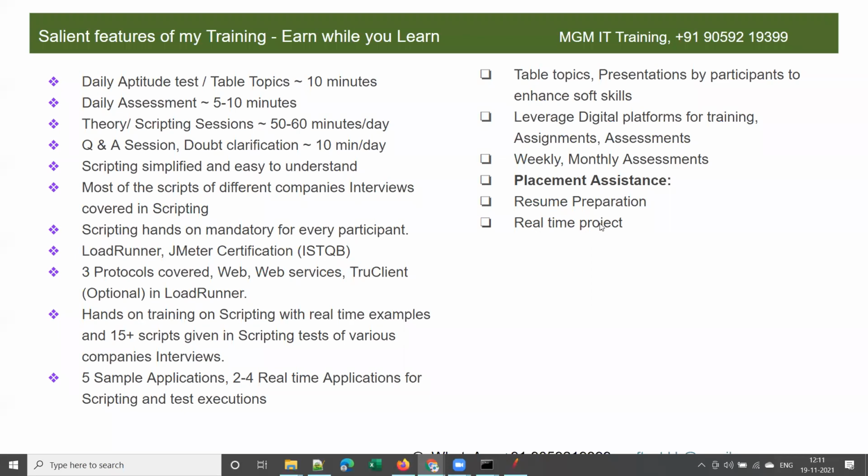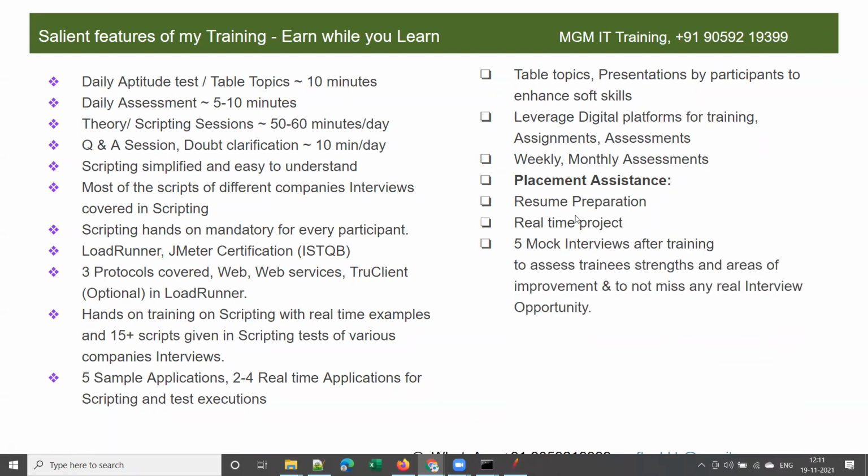And I will be explaining real-time projects. You will get a chance to do scripting and test execution on a real-time project, right? Here I will be covering scripting, and in placement assistance you will get a chance to execute tests on a real-time project, identify the issues, and fix those bottlenecks. And I will be conducting 5 mock interviews after the training, right? The first mock interview I will be taking myself.